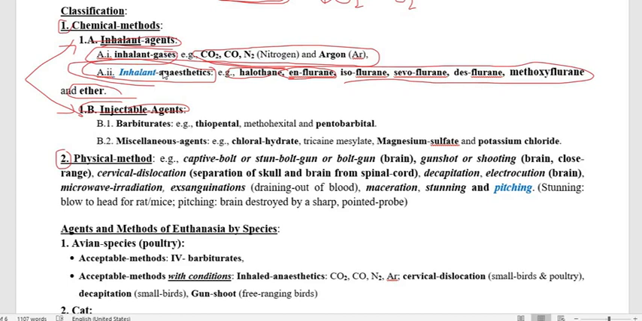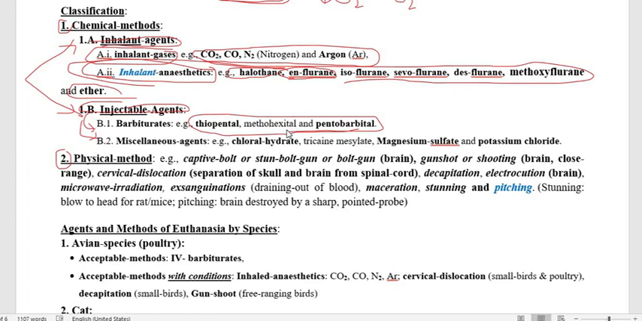Now we go through the injectable agents, which are again subdivided into two types: barbiturates and miscellaneous agents. Under the barbiturate injectable agents, the drugs are pentobarbital, thiopental, and methoxital. Mostly these barbiturates should be administered through the intravenous route to produce hypoxia and cause death, and they may also be given by parenteral administration.